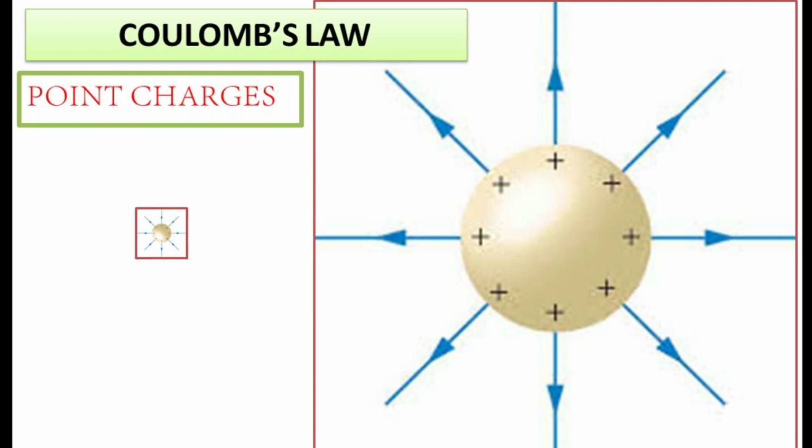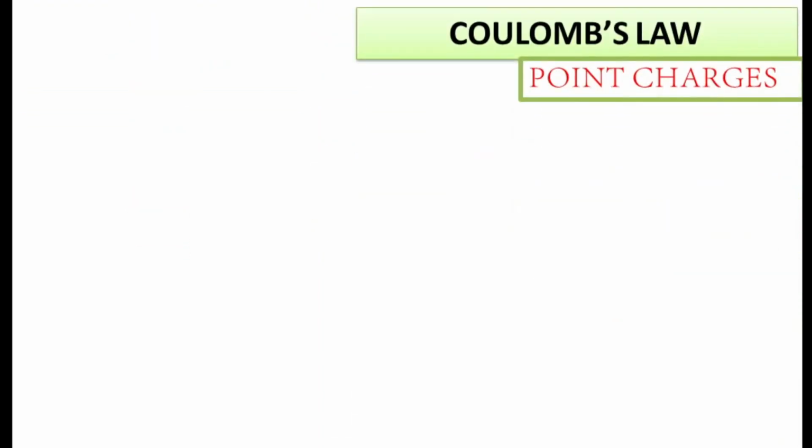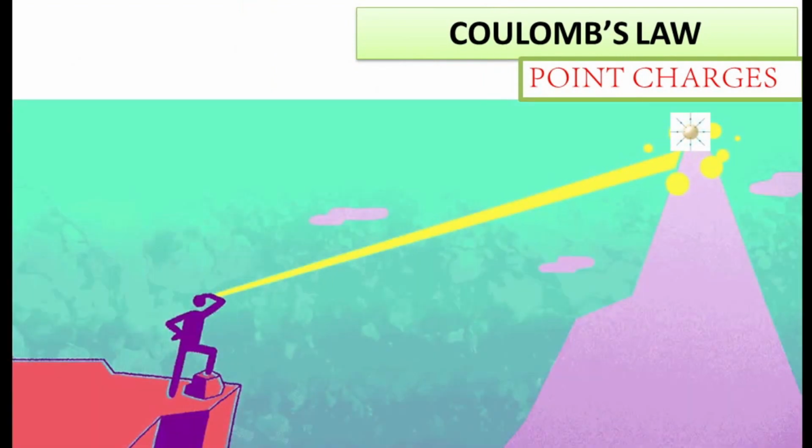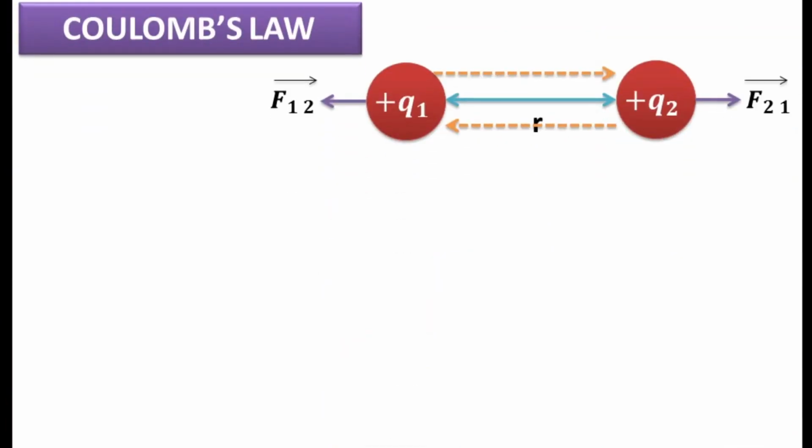Now if the first body which we have considered is taken very far away, maybe 100 kilometers or 1000 kilometers away, then that big body too can be considered as a point charge. So what I want to tell you is that if distance is more between two bigger charges, it can also be considered as a point charge. Okay, fine. Now let us write down Coulomb's law mathematically.